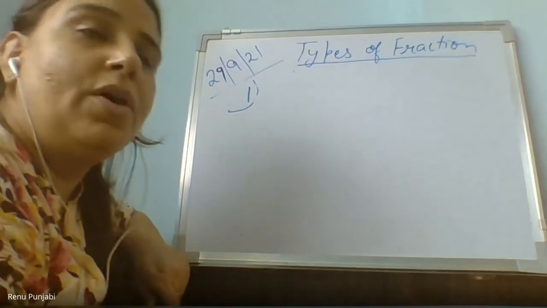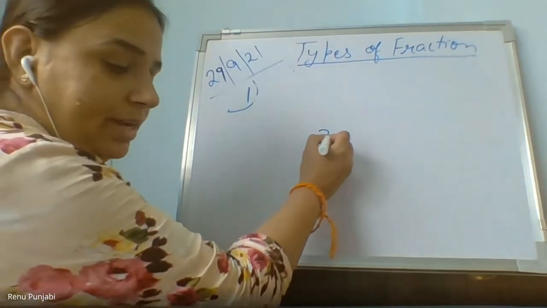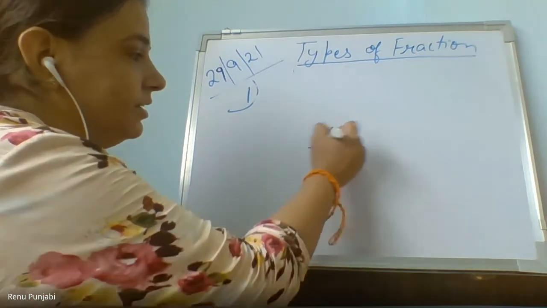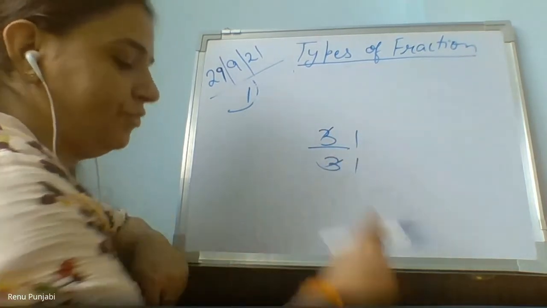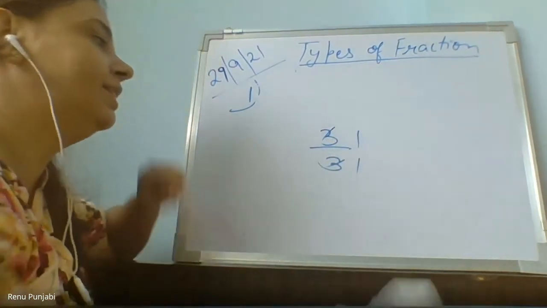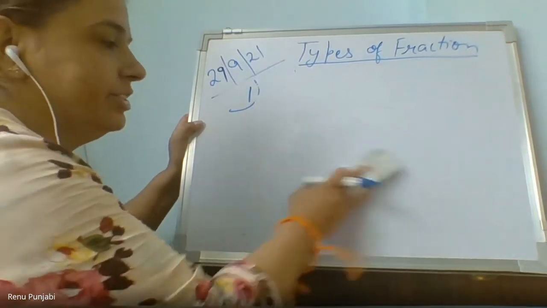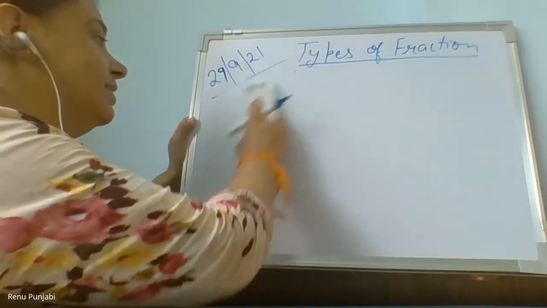Ma'am, in unit fraction, 1/1 will be there. 1 upon 1, like 3 upon 1, right? This will come, for example, 1 upon 1 will go in the proper fractions. That we will learn in the next types.